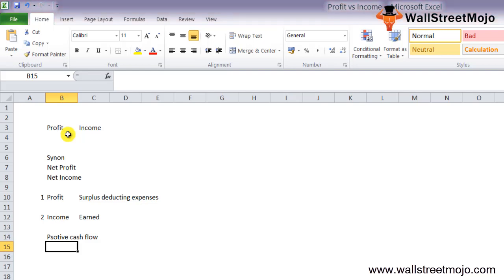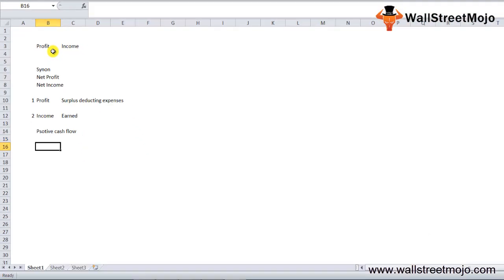income versus profit are basically two concepts which differ in a few scenarios. In general, profit is the reward for the risk that has been taken by the business, and profit is the net amount of money that is left after deducting all the related costs, expenses and taxes from the revenues. Revenue means your sales. Profit works as a tool for the calculation of the tax of the enterprise, and we can describe profit as the difference between the selling price and the cost price of the product or services.